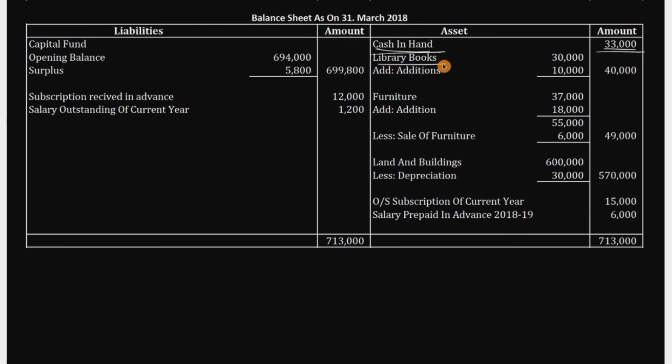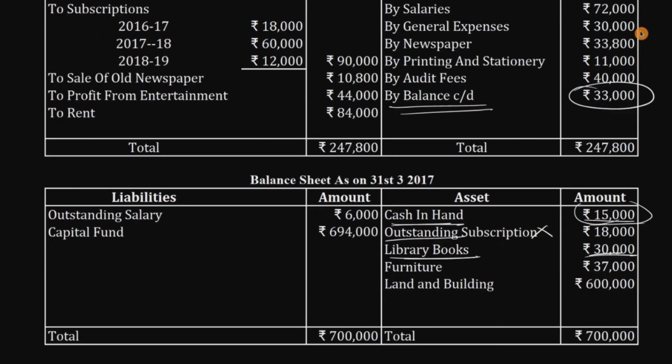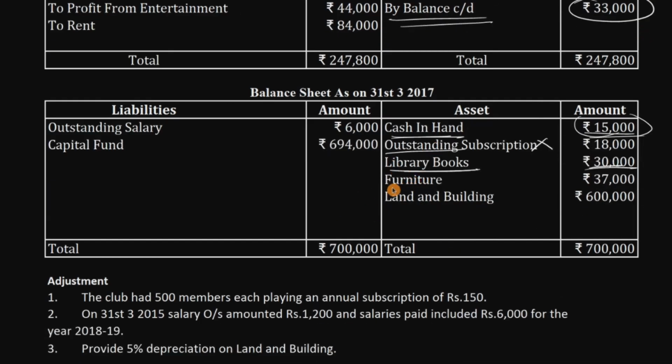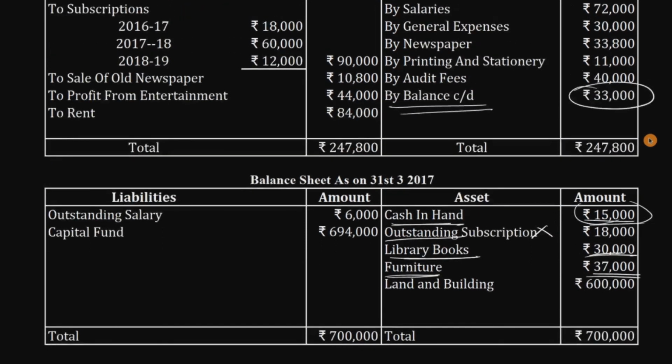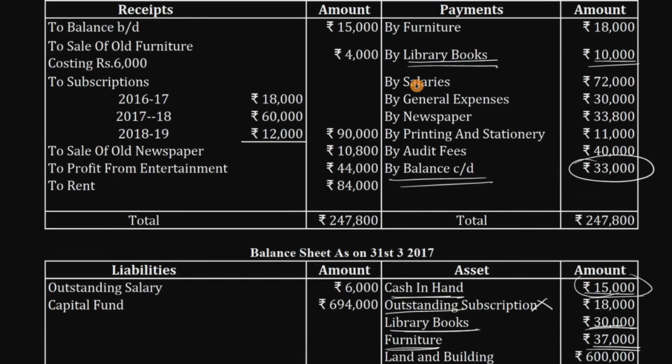First of all, library books 30,000, then again this year, the current year addition, library books 10,000 rupees, total 40,000. Next, come back to the balance sheet of the last year. We have furniture 37,000. Check whether we have purchased anything regarding furniture.